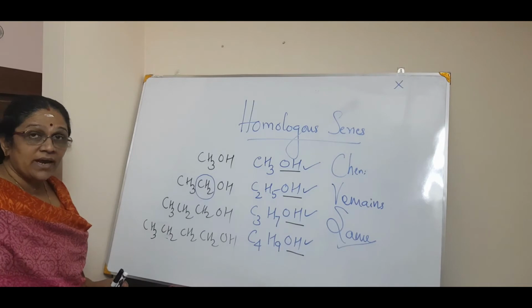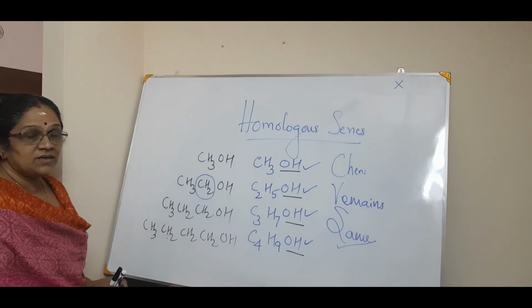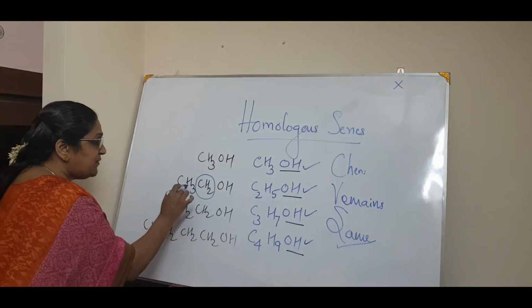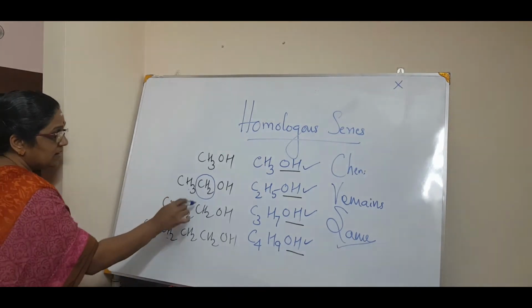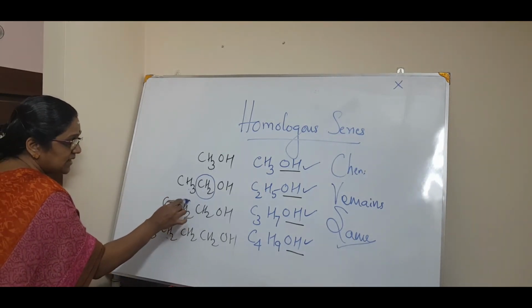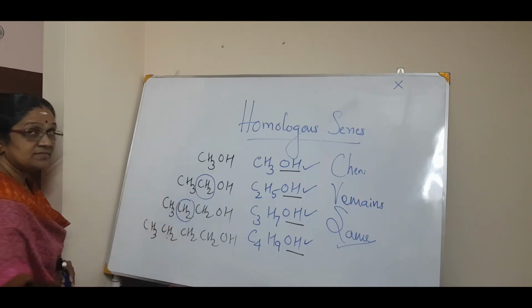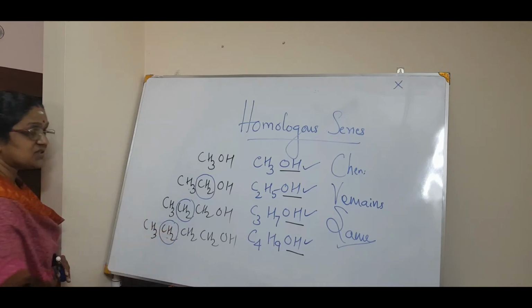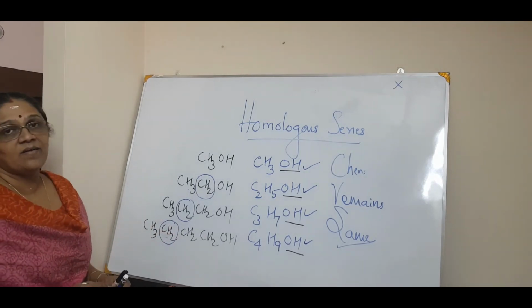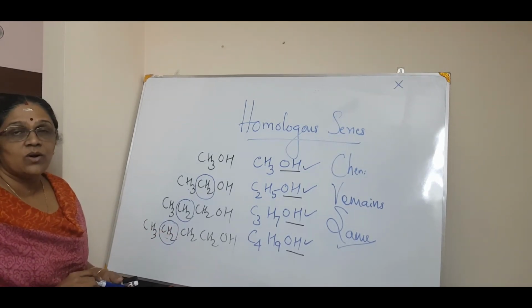One CH2 extra. Now, tell me, what is the difference between this and this adjacent homologue? Here also, one CH2 extra, isn't it? And here, again, one CH2 extra. What does it infer?